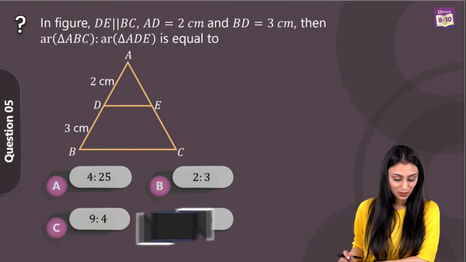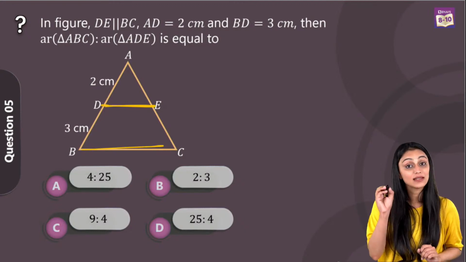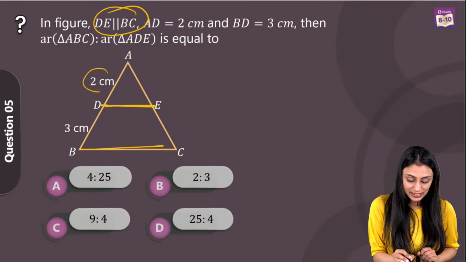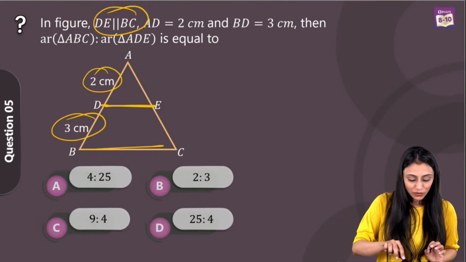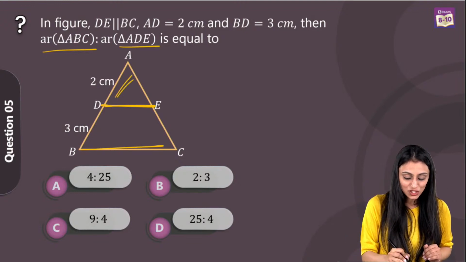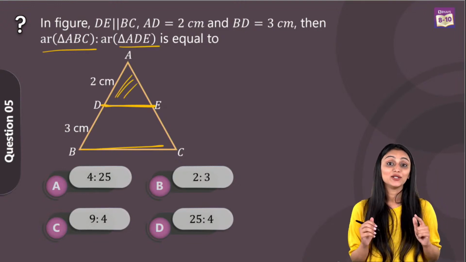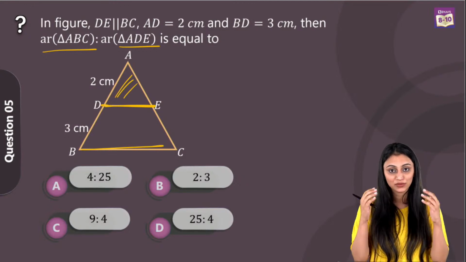Next, we have this question number 5. In this figure, you can see that DE over here is parallel to BC. This is already given in the question. AD is given 2 centimeter and BD is given 3 centimeter. So what we have to find out here is the ratio of the areas of triangle ABC, the bigger one, and triangle ADE, the smaller one. So what did I tell you, if you remember this theorem, when we are asked about the ratio of the areas of the triangles?